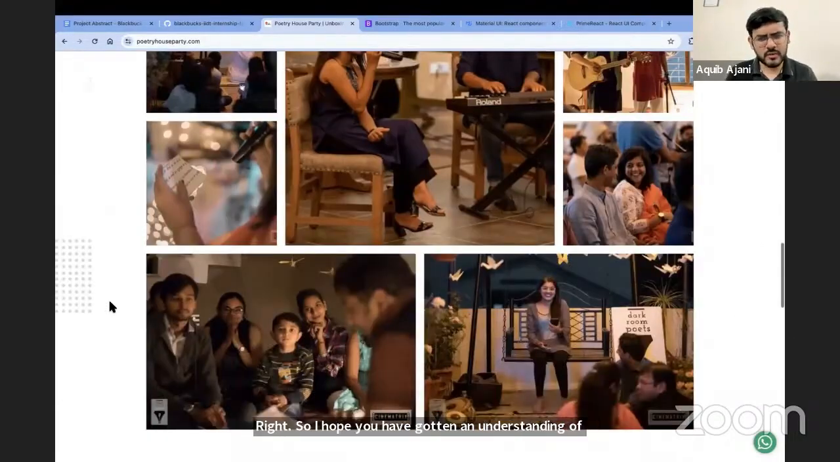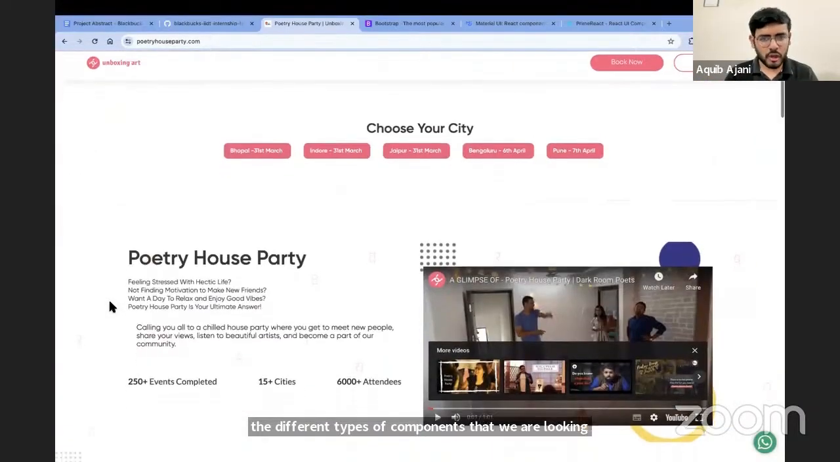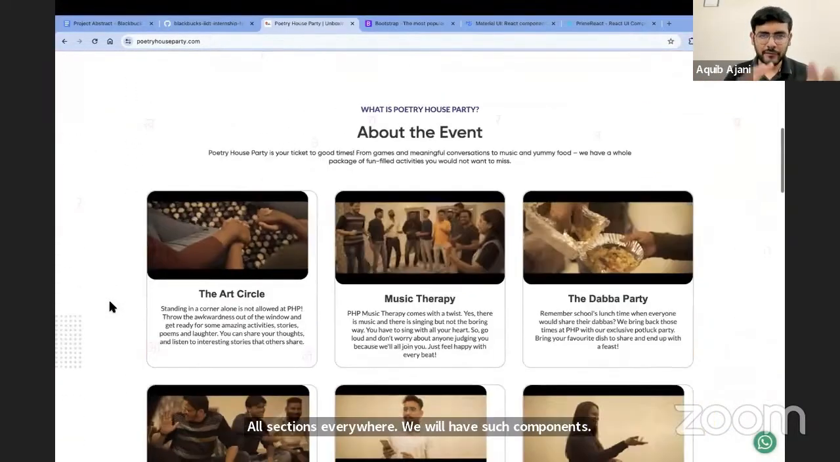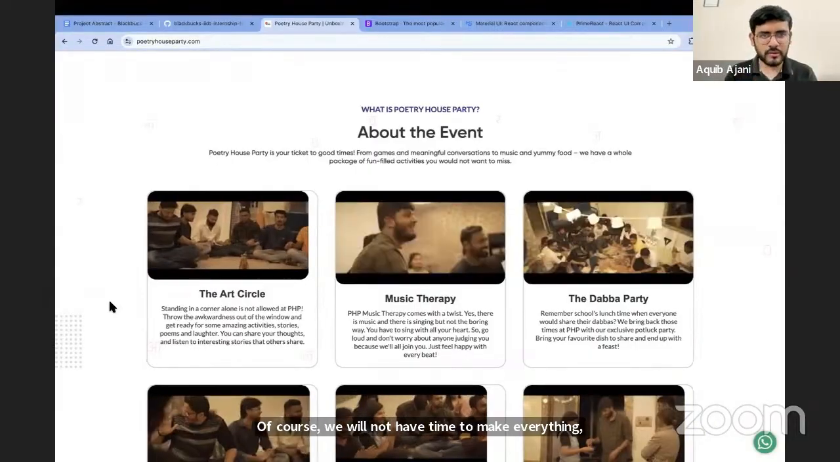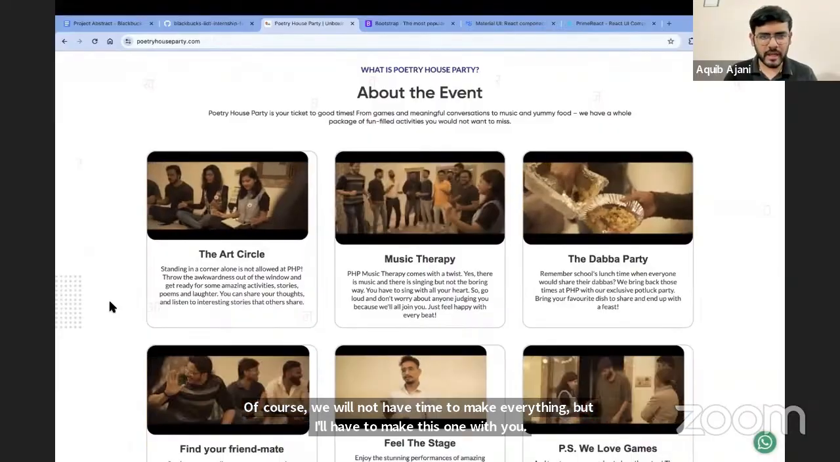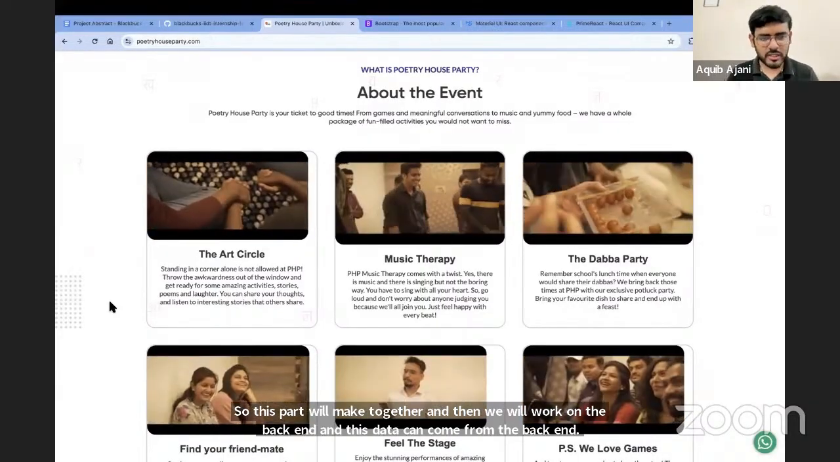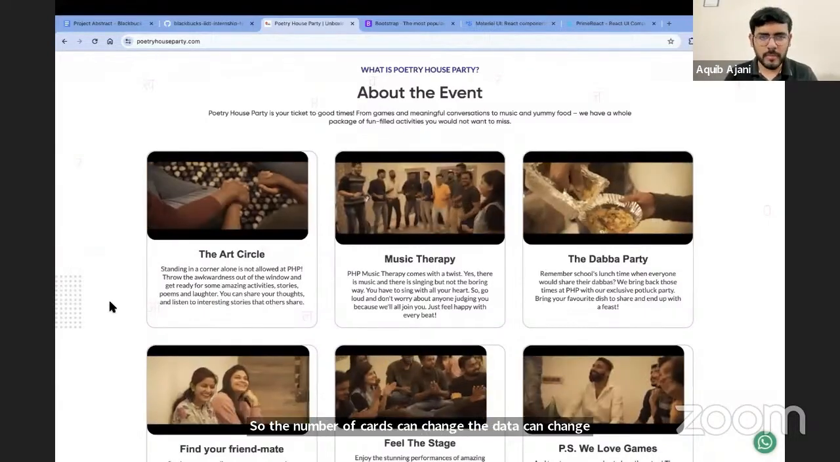And we'll have similar things everywhere. All sections everywhere will have such components. Of course, we will not have time to make everything, but I'll try to make this one with you. So this part we'll make together, and then we'll work on the backend, and this data can come from the backend. The number of cards can change, the data can change, all of that can come from the backend.